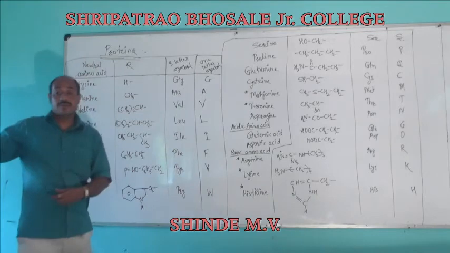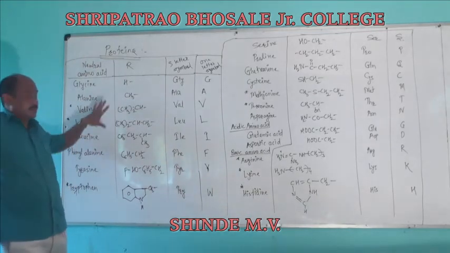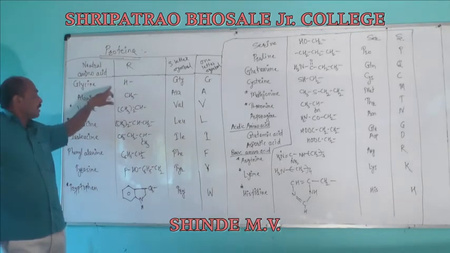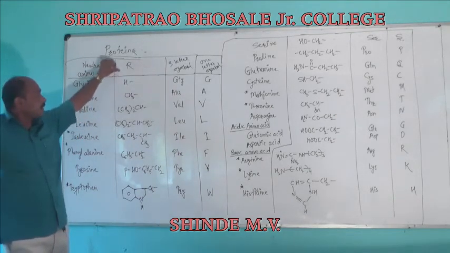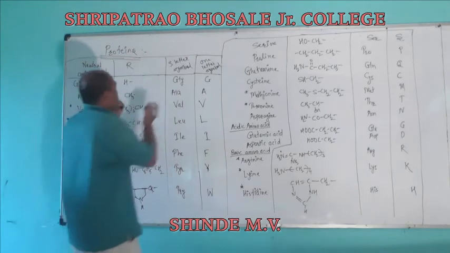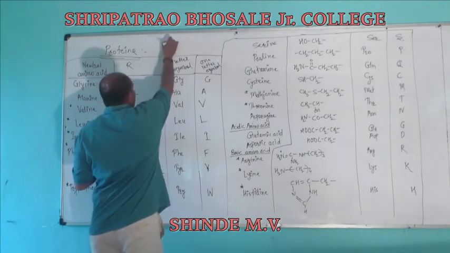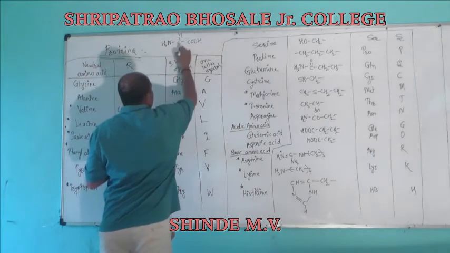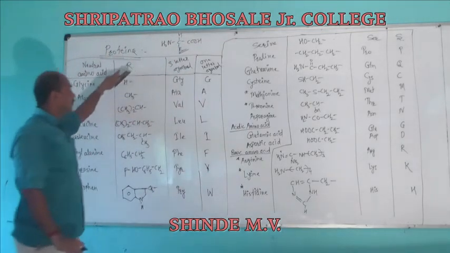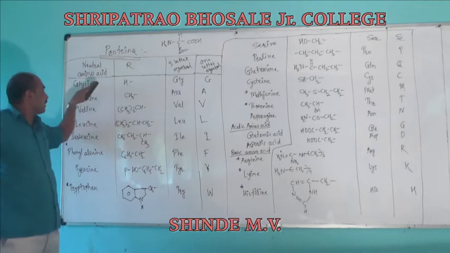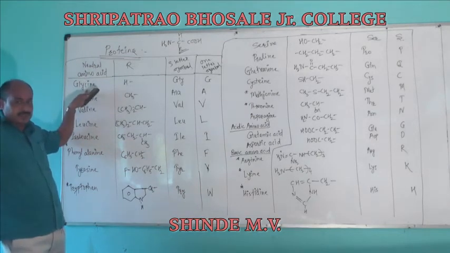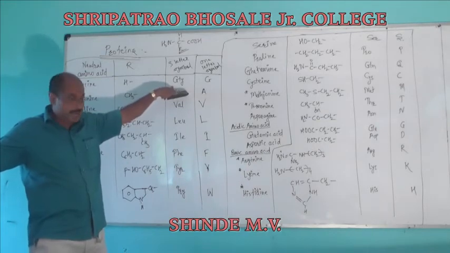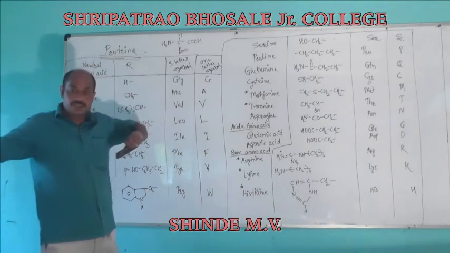When we look at the nomenclature system, in the structure H2N-CH(R)-COOH, when instead of R we have hydrogen, it is named glycine, which has the 3-letter symbol GLY and the 1-letter symbol G.